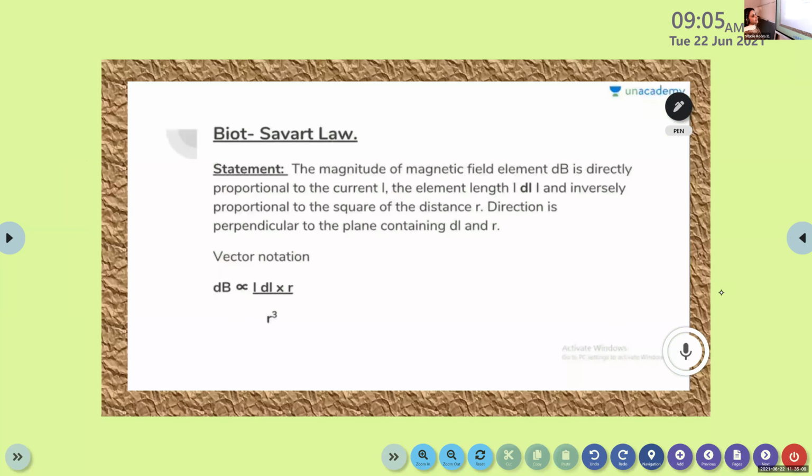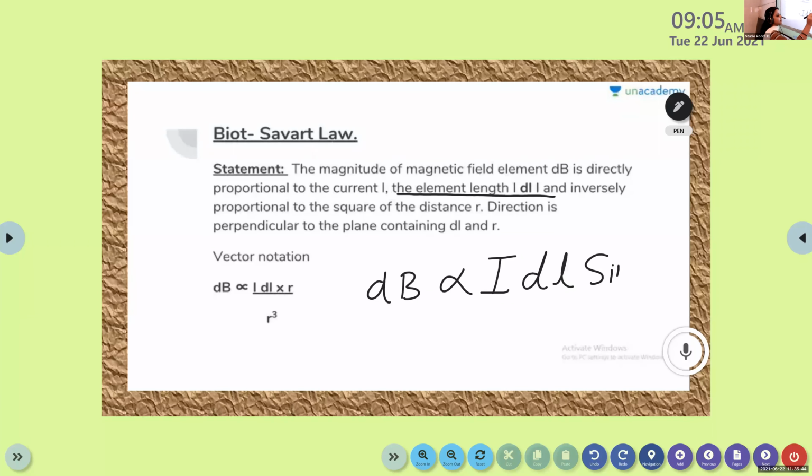The magnitude of magnetic field element dB is directly proportional to the current I flowing through the conductor, the element length dl, and the sine of the angle between the point P and the conductor, that is sine theta, and it is inversely proportional to the square of the distance r between them.